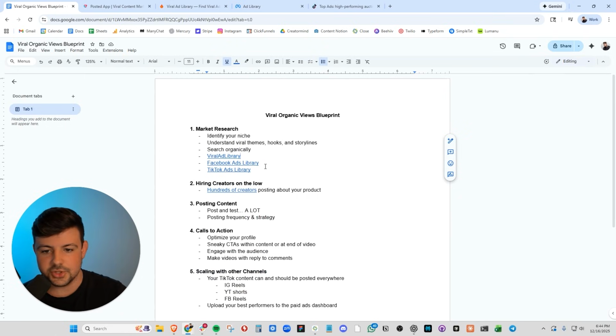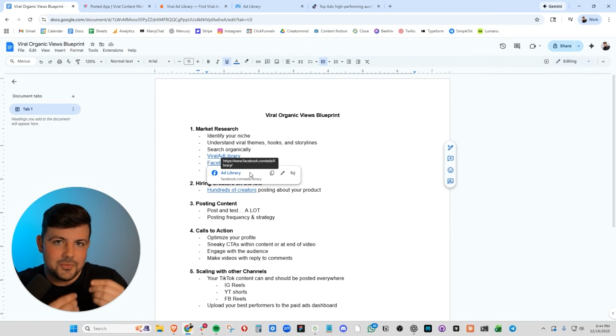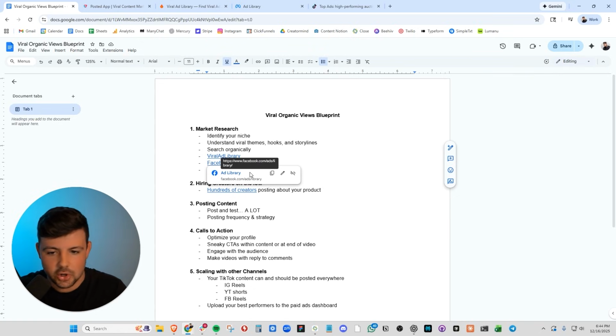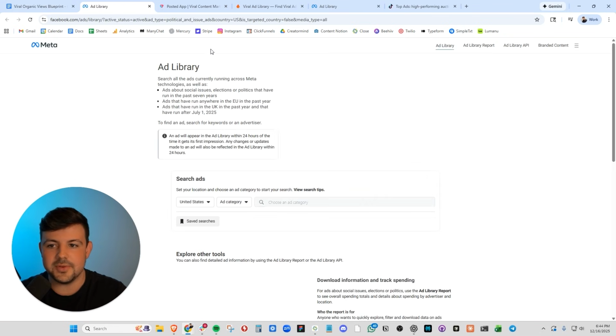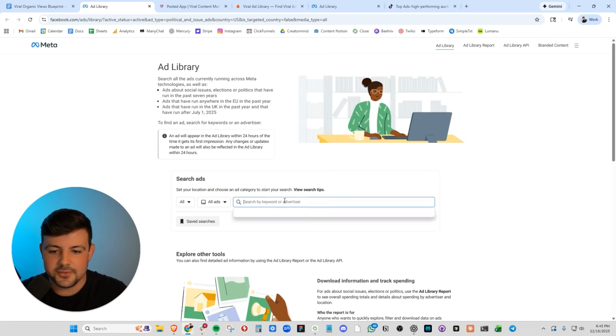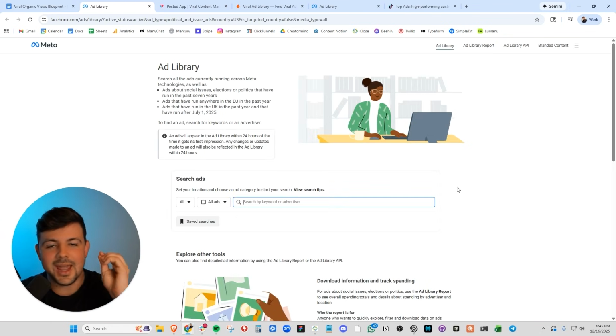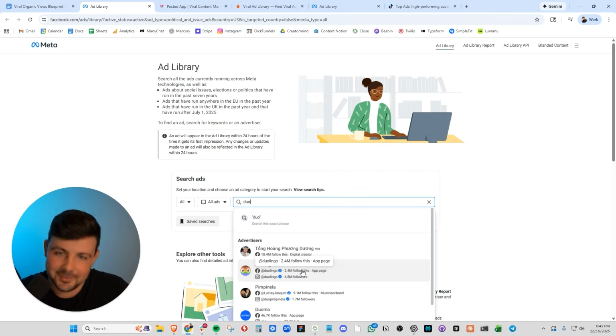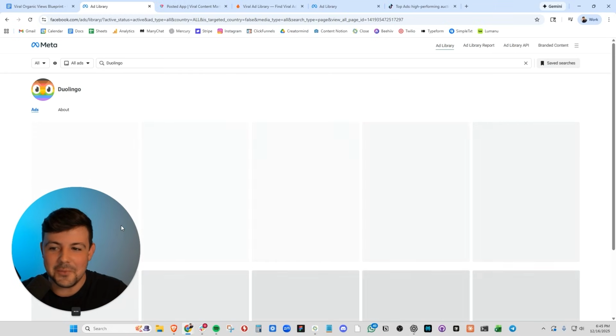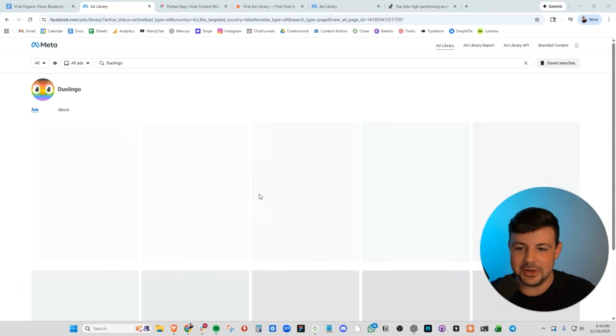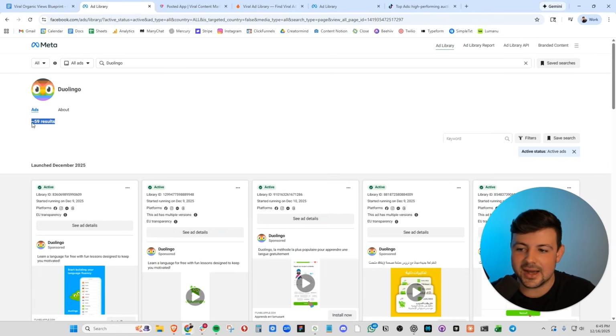The next two tools I'm going to show you, these aren't as good for finding viral organic concepts, but they are incredible for finding winning creatives in general, especially for paid ads. We have the Facebook ads library. On the Facebook ads library, you can type in any company in the world and you will see all of their ads. How is this real? I'm not sure. But we can, for example, type in Duolingo here and we can see all 59 active ads.